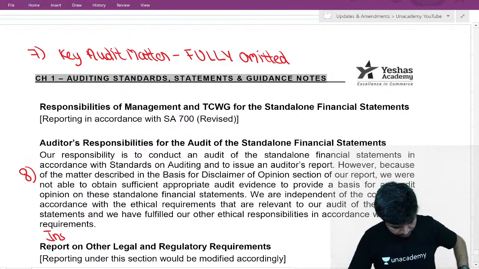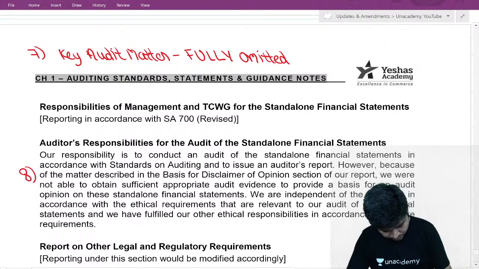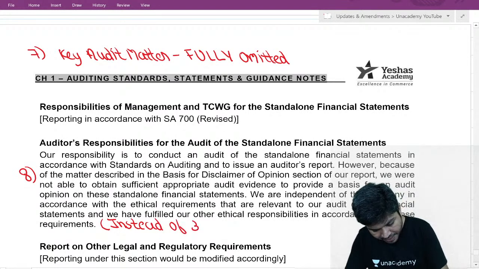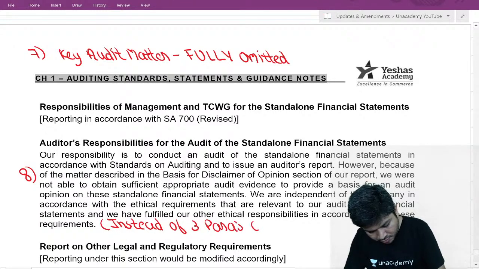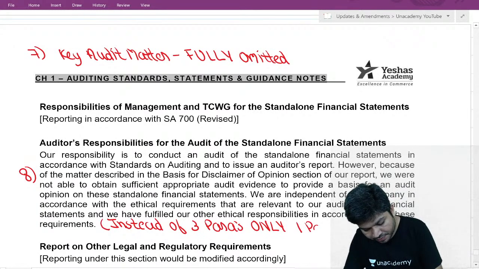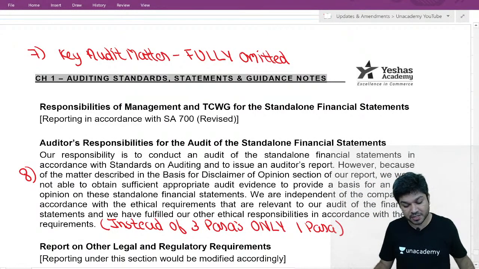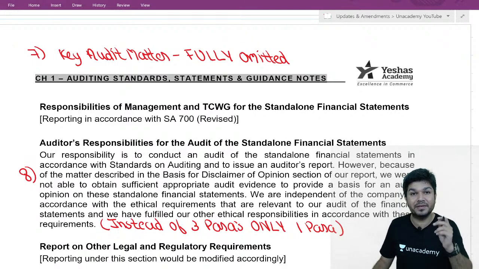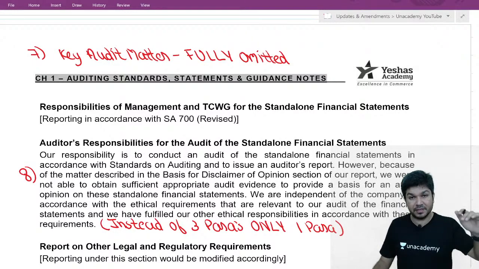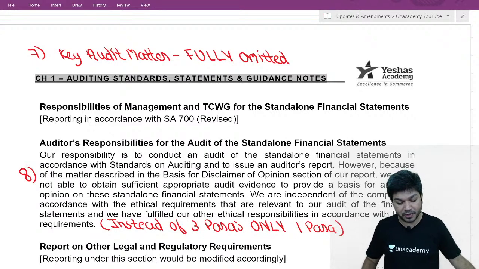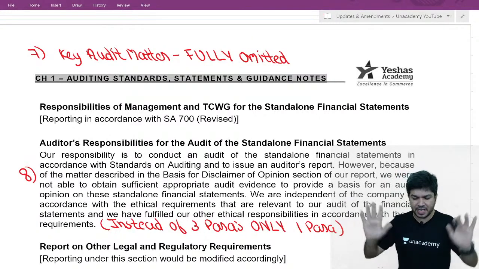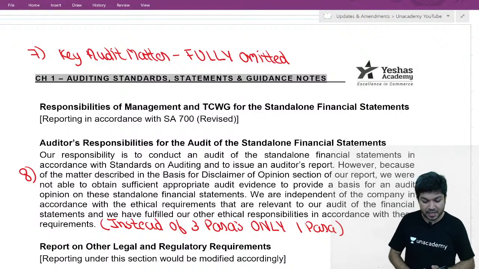So instead of 3 paras, only 1 para you are giving. What is to be given? Our responsibility is to conduct audit in accordance with standards on auditing and issue our audit report. However, because of the matter given in the basis for disclaimer of opinion section of our report, we were not able to obtain sufficient appropriate audit evidence to provide a basis for our opinion. We were independent of the entity. So instead of 3 paras, only 1 para.